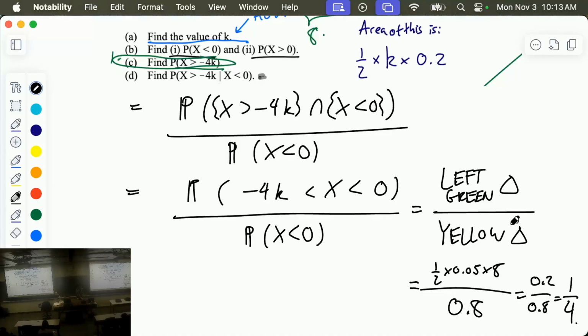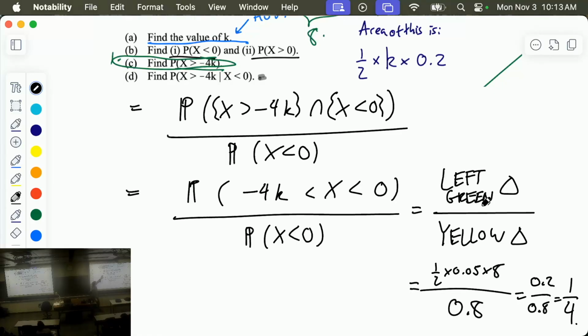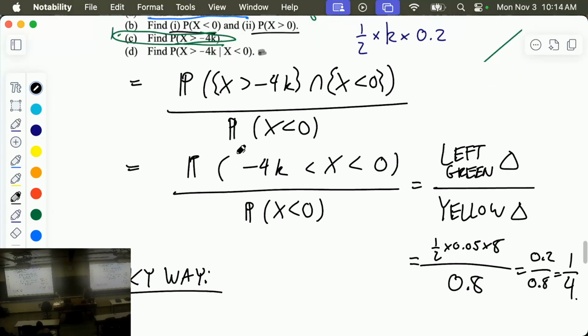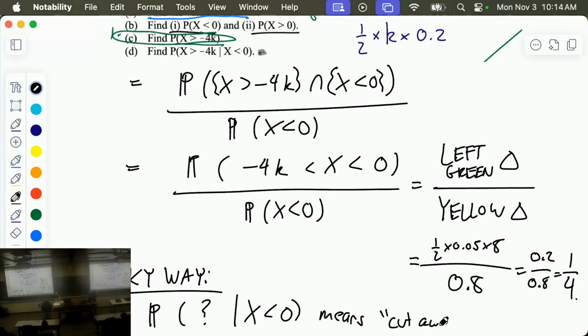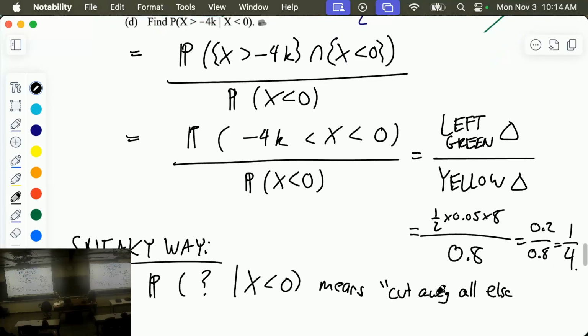You could do it a little bit more sneakily, which is you could remember what it means when they condition on X is less than 0. So this is the sneaky way, I guess. This is like a more fundamental understanding of what conditional probability is. X is less than 0. The probability of anything given X is less than 0 means cut away all else other than X is less than 0.